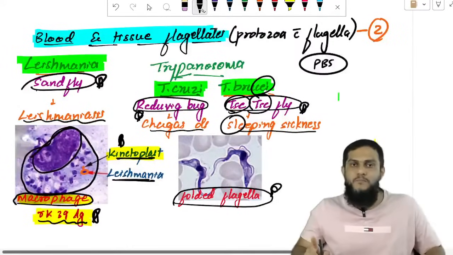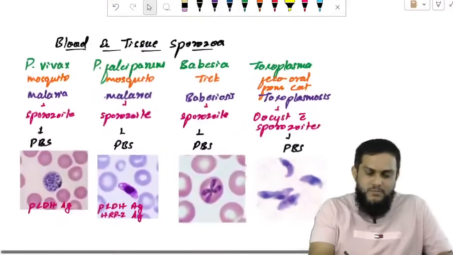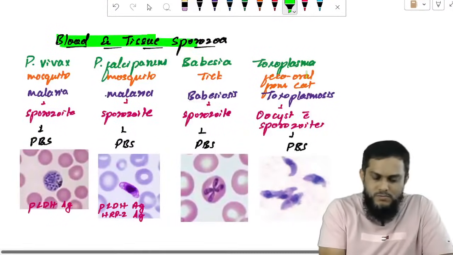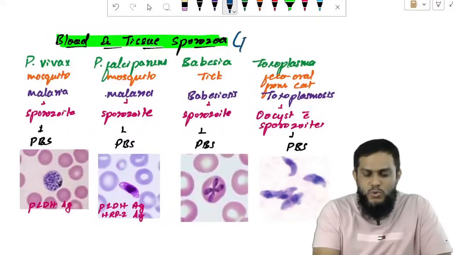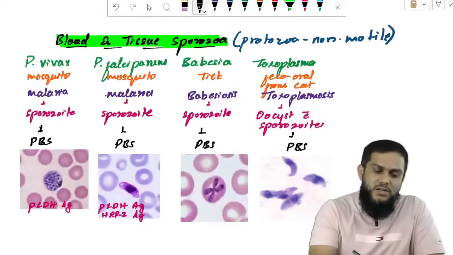Leishmania and Trypanosoma. Right. Now moving on to the blood and tissue Sporozoa. Sporozoa means, sir, protozoa which are non-motile, affecting blood and tissue.